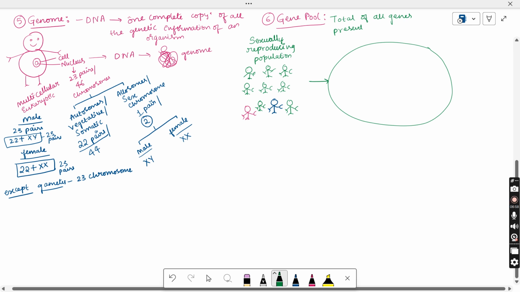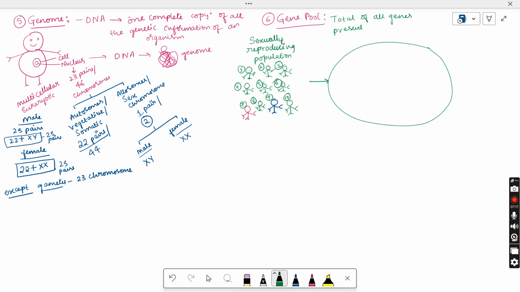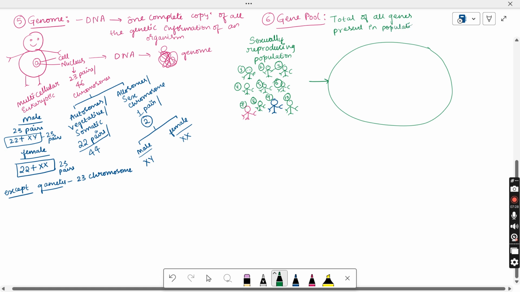Okay, so whatever organisms are there, we are considering the whole genes of those organisms. So this is organism 1, this is 2, this is third person, 4, 5, 6, 7, 8, 9, 10. I just consider 10. You can consider hundreds of thousands of a population. The total of all the genes present in the sexually reproducing population during a given generation or period. So we are considering the population having the character of sexual reproduction in a given period or a given generation, we call it a gene pool.